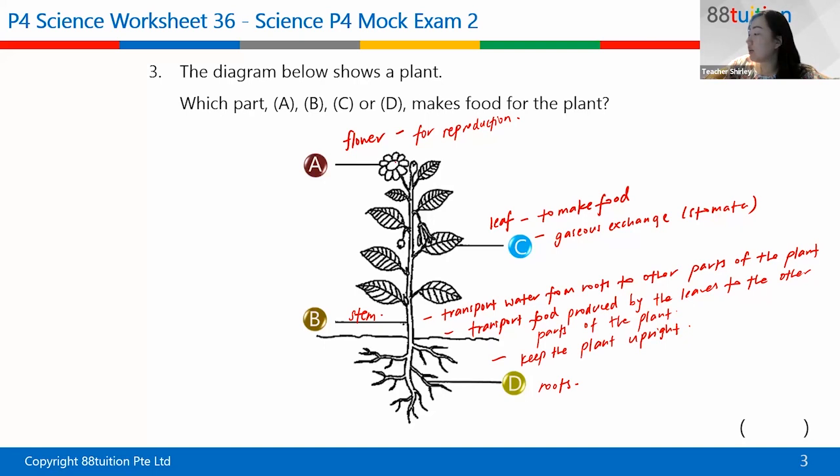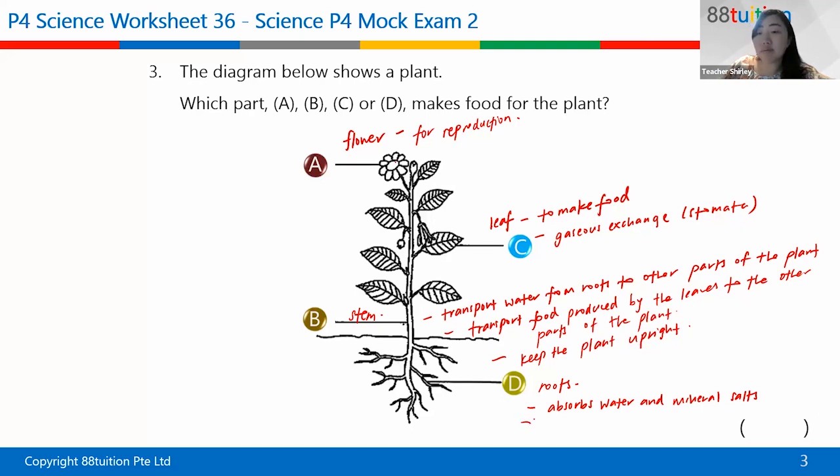Now the next one is the roots. The roots have a few functions. They help to absorb water and mineral salts from the soil to the rest of the plant.